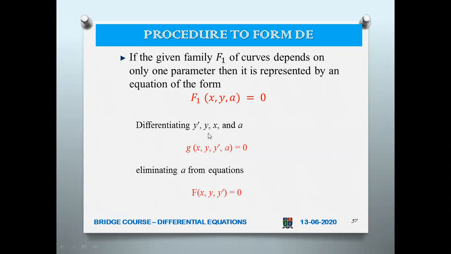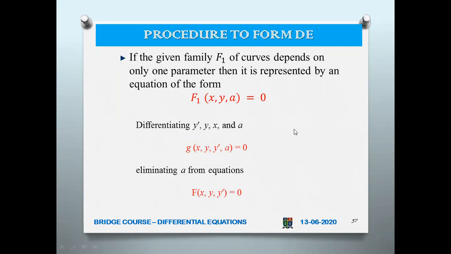So first you differentiate with respect to y, x and a, and even y dash if we want, which means you can go further to find out the second derivative also, because sometimes the constant cannot be eliminated. That is why you can go even up to third order or fourth order like that. In order to eliminate the constant, you have to differentiate till you are able to eliminate that particular constant. So finally you need a differential equation without any constant. So this is the procedure.